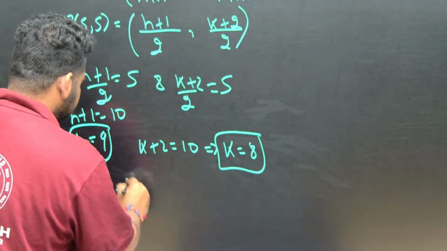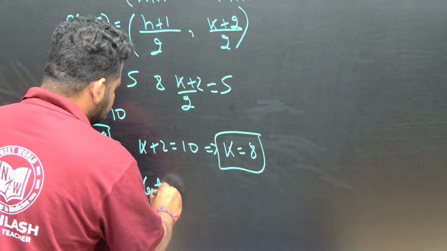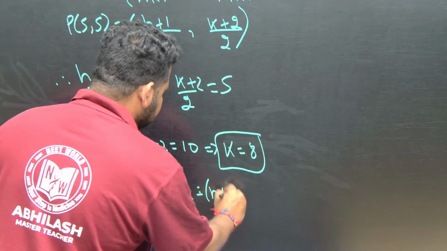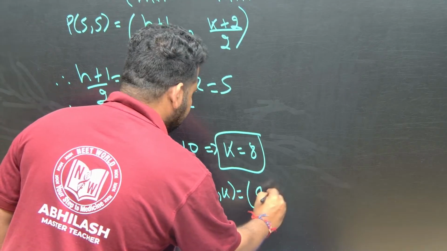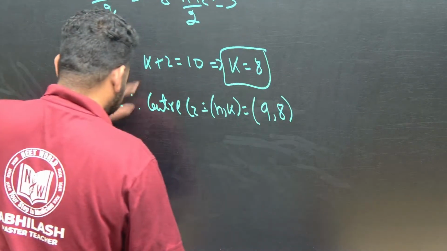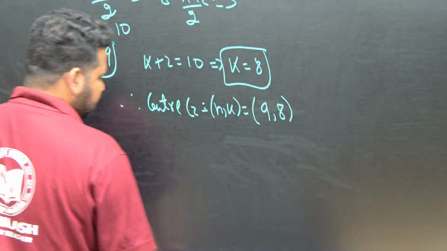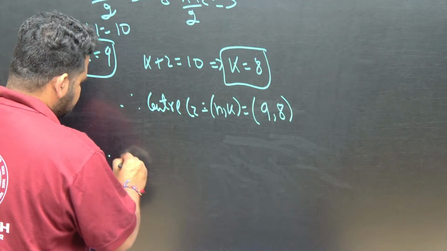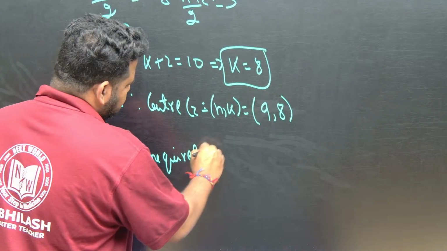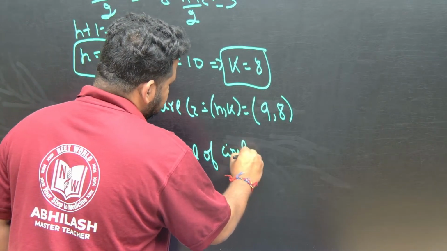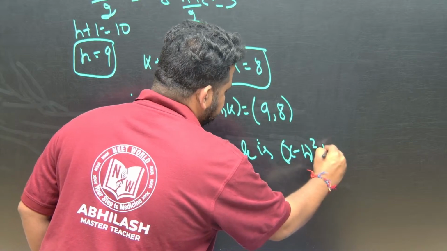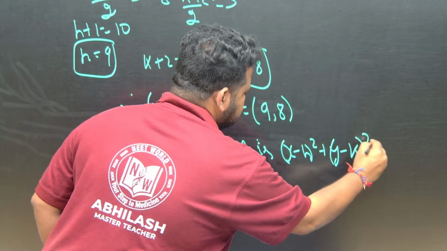Therefore, center C2 we will get as h comma k, that is equal to 9 comma 8. Therefore, the required equation of the circle is x minus h whole square plus y minus k whole square is equal to r square.